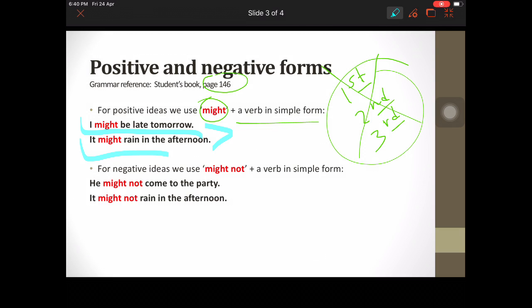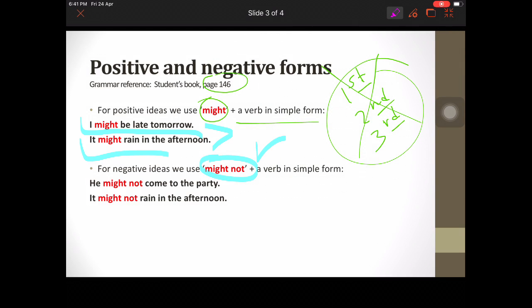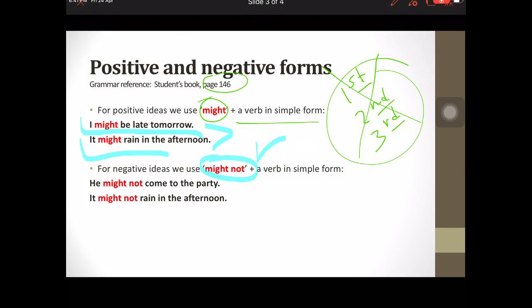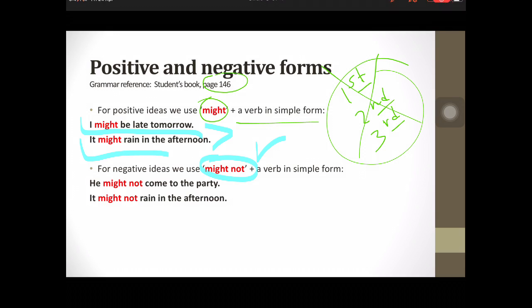For the negatives, it is commonly that we use might not. We don't say mightn't. That is incorrect. This is the only form, okay? Might not. For example, he might not come to the party. Why? Because he says he's tired, he was working late, so he might not come to the party. Oh, okay, that's a shame.